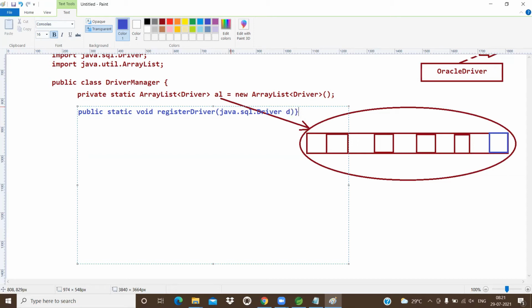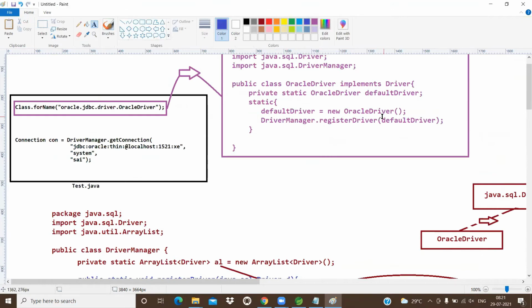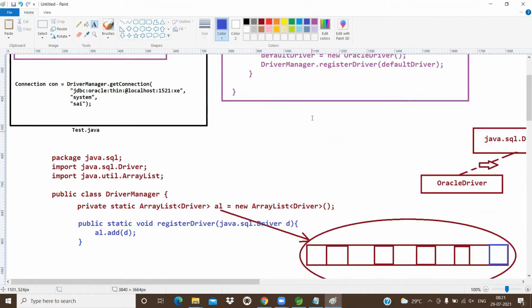Yeah, this logic will be available. Okay, now here some logic is there. What is that? al.add(d). Very simple, guys. Observe. Now I'm calling the registerDriver method, so that method will be executing.